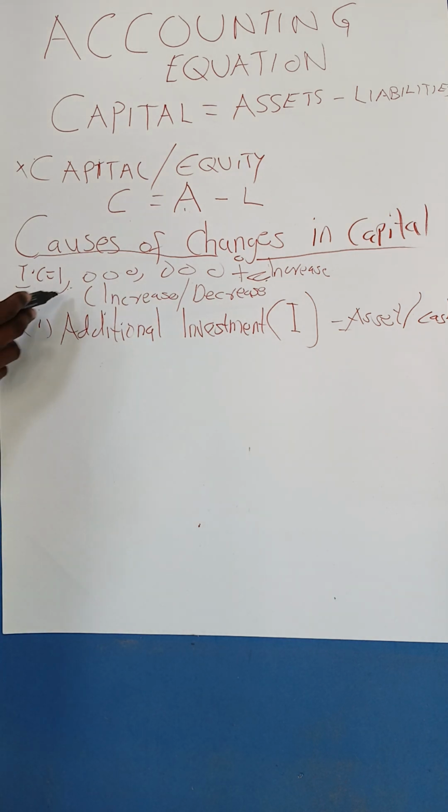Now you realize the capital in the business will increase by 200,000. So I will have 1,200,000 in the business. So that is additional investment. So the first factor that can result in an increase in capital, you can say, is additional investments.